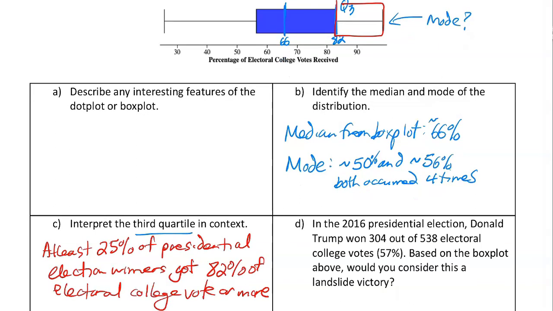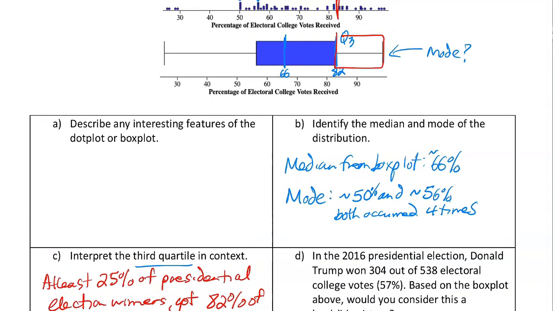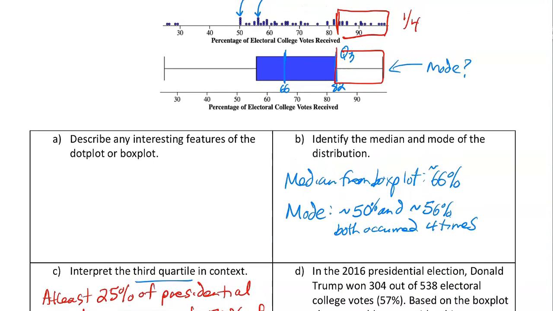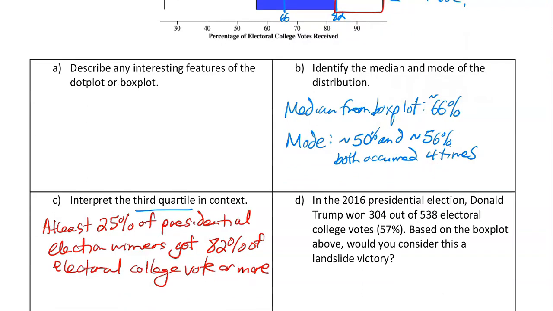So we have 25% of electoral college winners, that would be all of these up here. Here's the third quartile. This would be a quarter, 25% of all electoral college winners in elections, got at least 82% of the vote. This or more is pretty important.